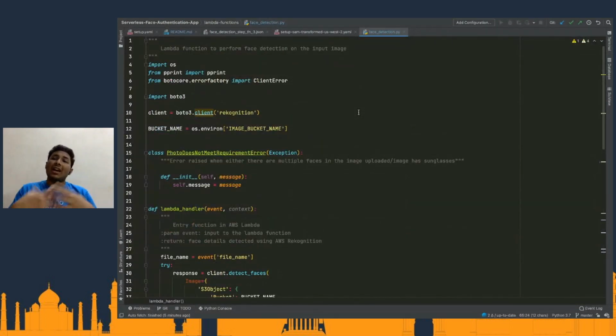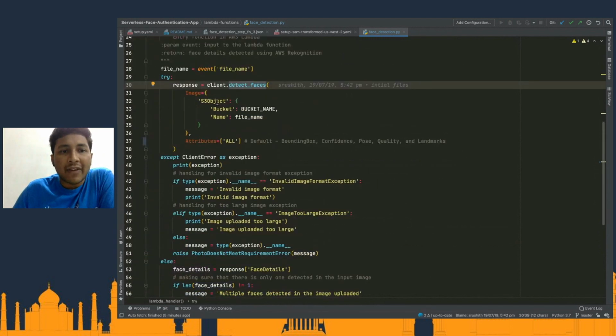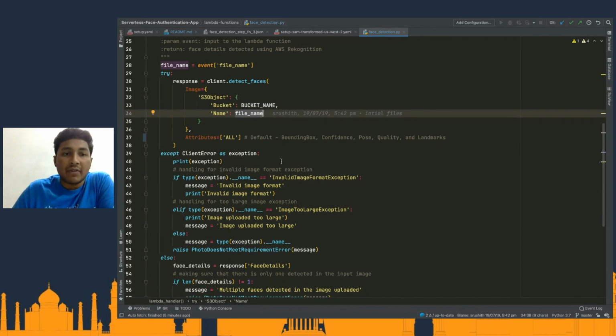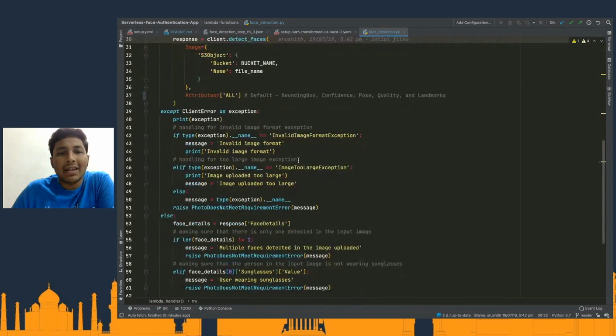As a part of my application, I have a few constraints as well. What I'm doing is detecting a face for an image that is uploaded in this particular S3 bucket. The bucket name is coming from the environment variable, which we saw. The file name is here, which is coming from the input. And then it is trying to detect faces. I have a bunch of exception handling here.